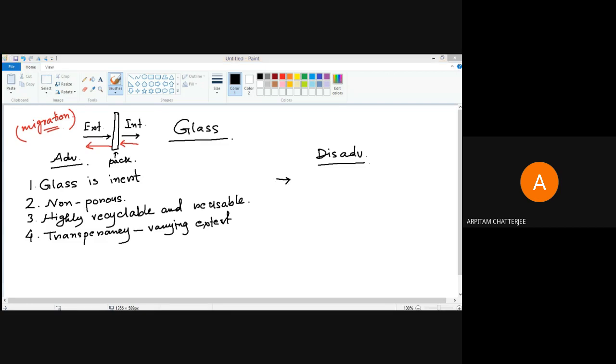What are those? And you can also write one thing, considering its reusability, that it is also a bit inexpensive. Okay, because the same glass container you can use many times, but to make it reusable you need what we call a refilling process.